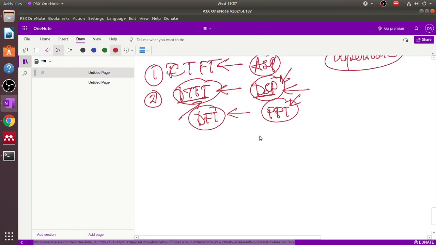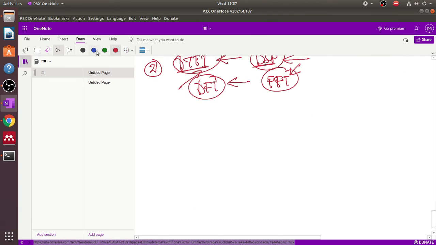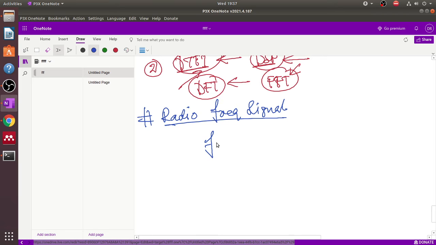Okay, now we talk about another signal, which is called the radio frequency signal. This is very important for communication standardization. The radio frequency signal is basically, just consider this f(t), expressed by this mathematical relationship.